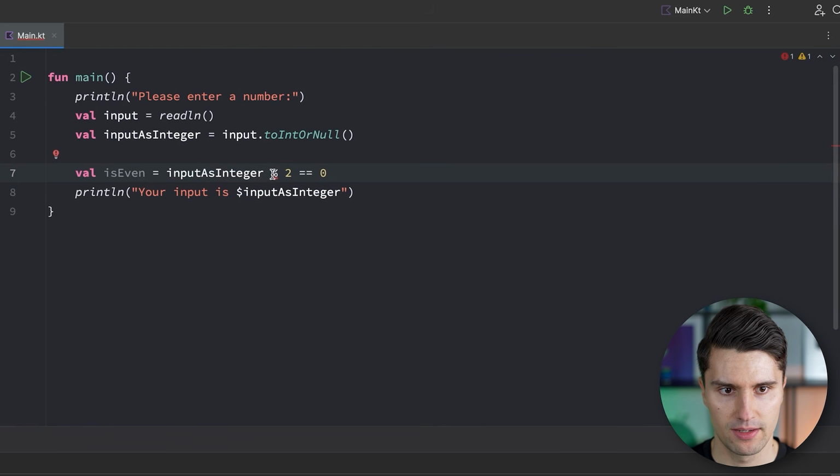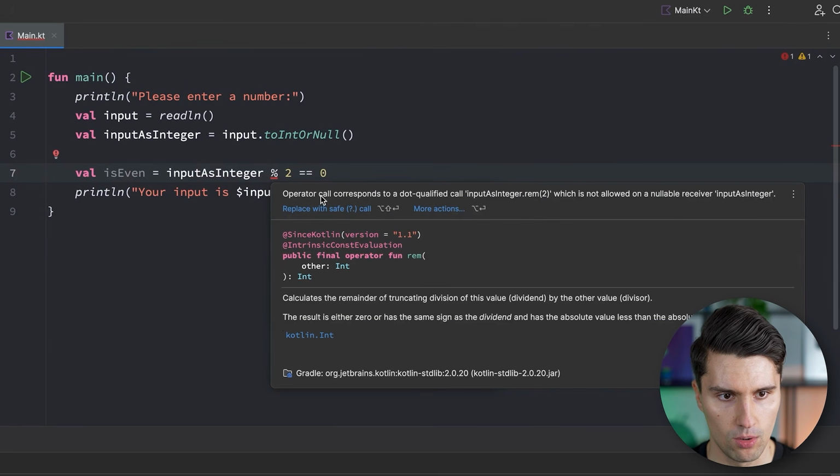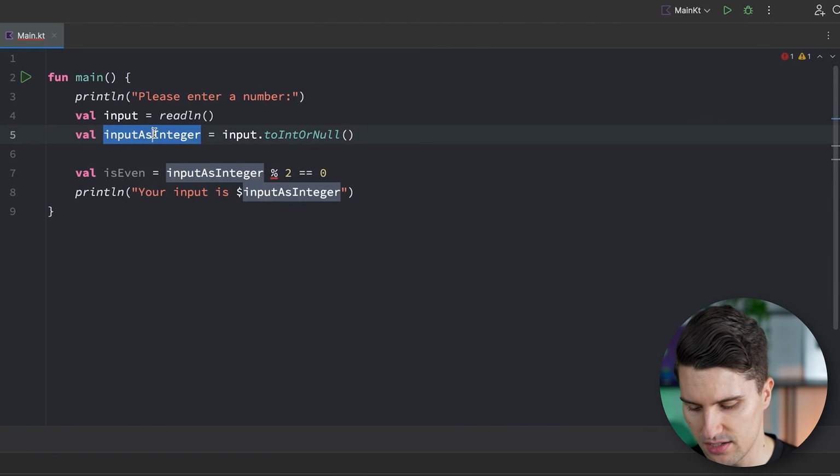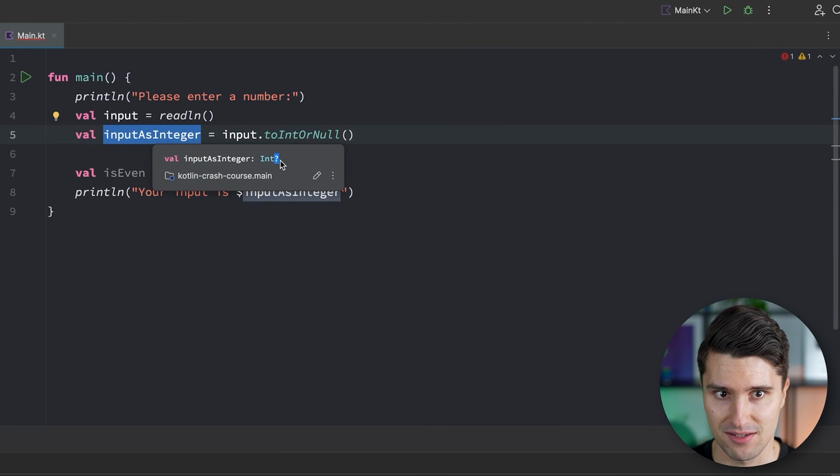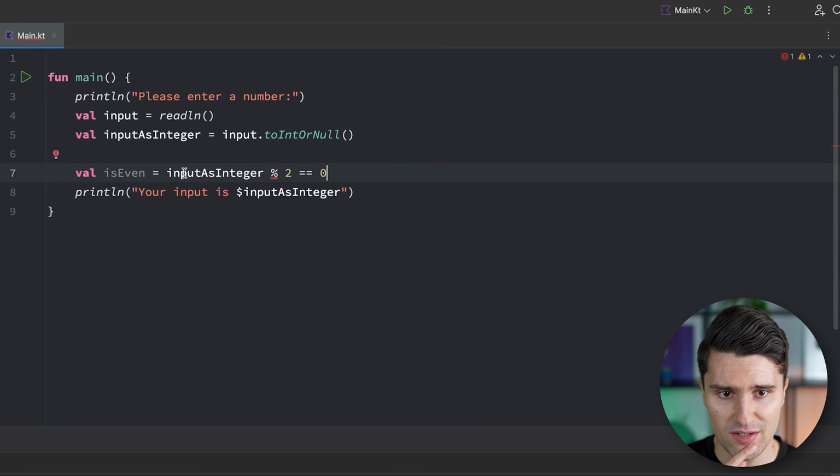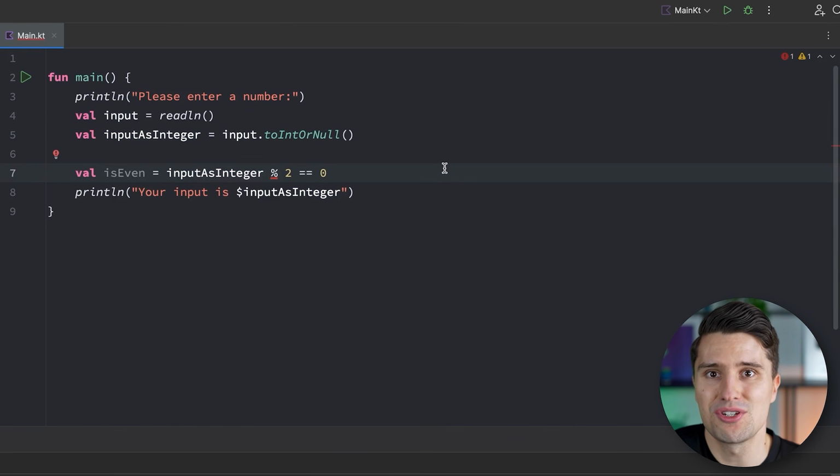But we get an error. It says operator call corresponds to dot qualified call input as integer, blah, blah, blah. Very complex. What does that mean? Well, it now sees this input as integer can actually not exist. And then it also has to consider the case that this value is actually equal to null. And what would happen? What if input as integer is a non-existent value? How would it take a non-existent value and calculate modulo 2? What is the result? Well, there is no result. So it's unable to actually calculate that.